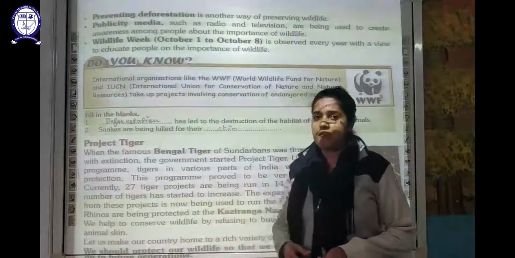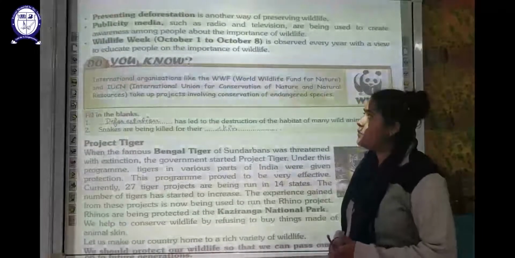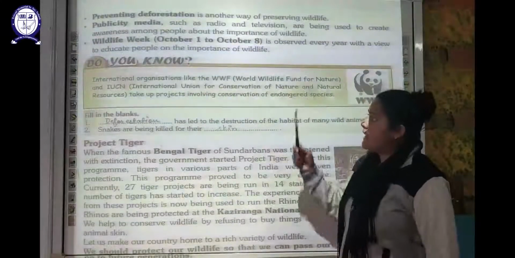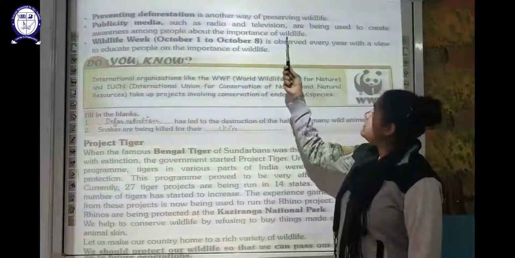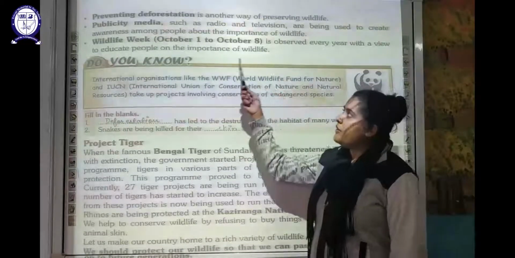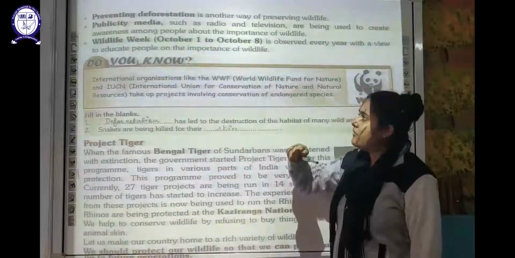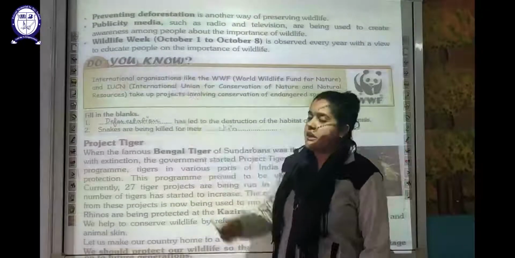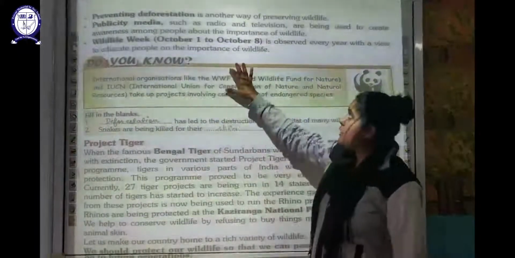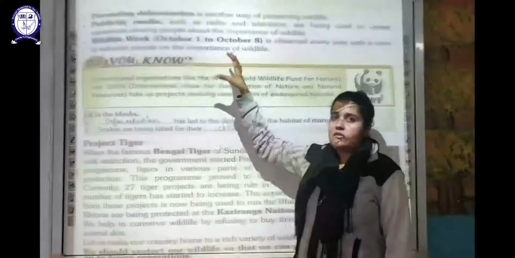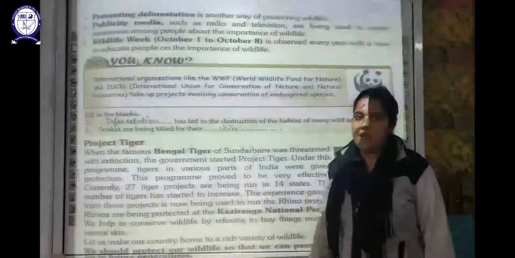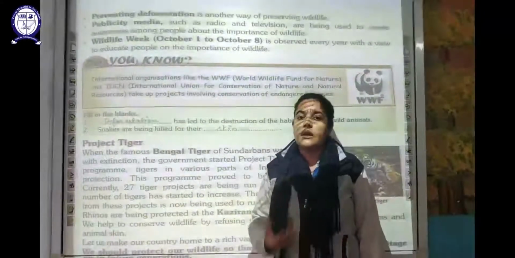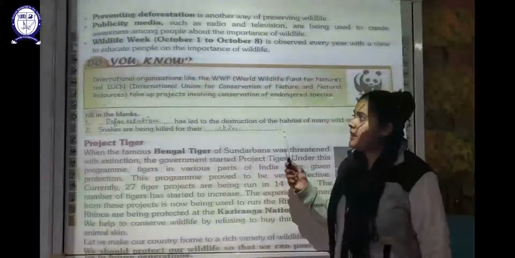Then comes publicity media. With the help of radio and television, people are being made aware of the importance of wildlife. And next is Wildlife Week, celebrated from 1st to 8th October, so that people can be educated about the importance of wildlife. These are the various measures taken so that wildlife can be conserved.